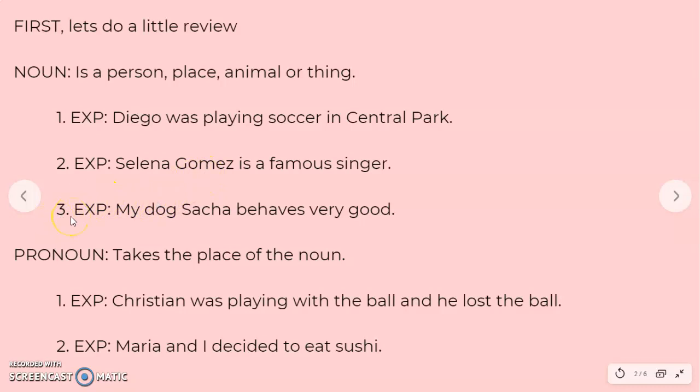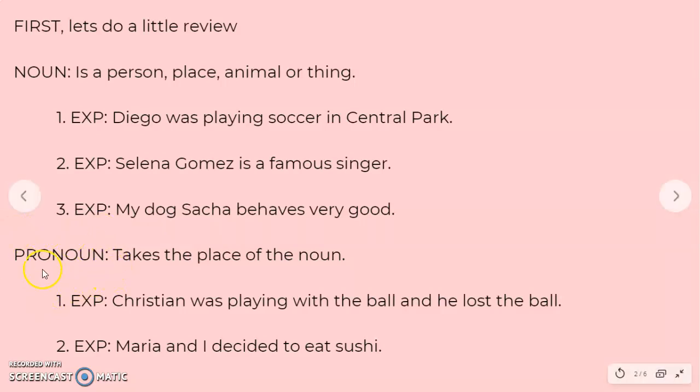Sentence number 3. My dog Sasha behaves very good. What is the name of the dog? Sasha. So that's our noun in sentence number 3. So now you remember what a noun is. It's a person, place, animal, or a thing.